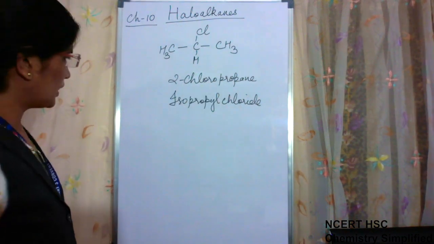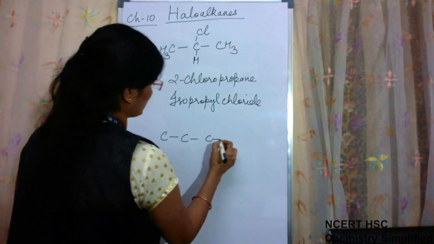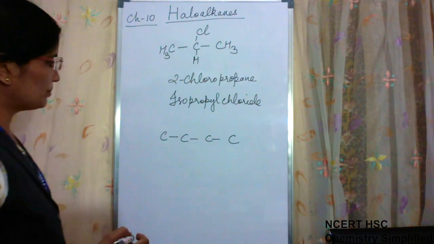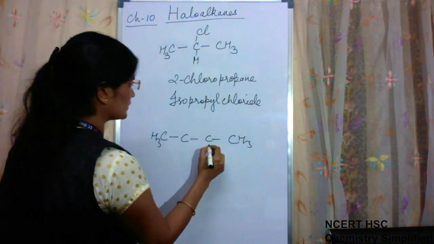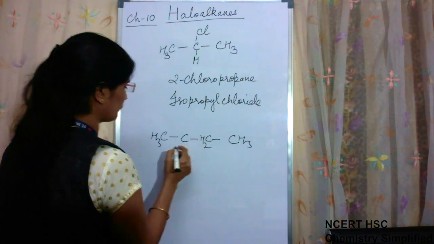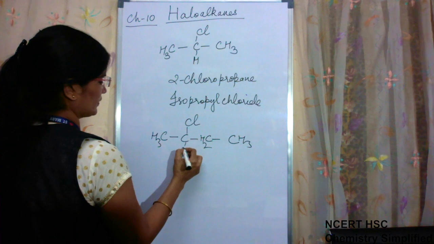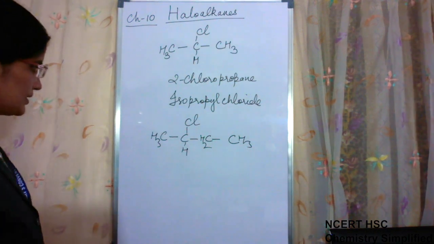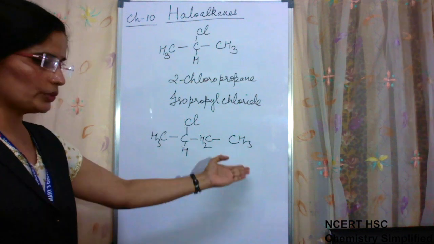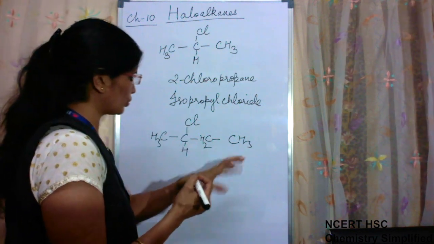Okay. Now 1, 2, 3 and 4. We take an example with 4 carbon atoms. This will be CH3, this will be CH3, this will be CH2. Place one chlorine atom here. Now in IUPAC nomenclature it will be 2-chlorobutane. Simply, on the second carbon there is chlorine, so it is 2-chlorobutane.